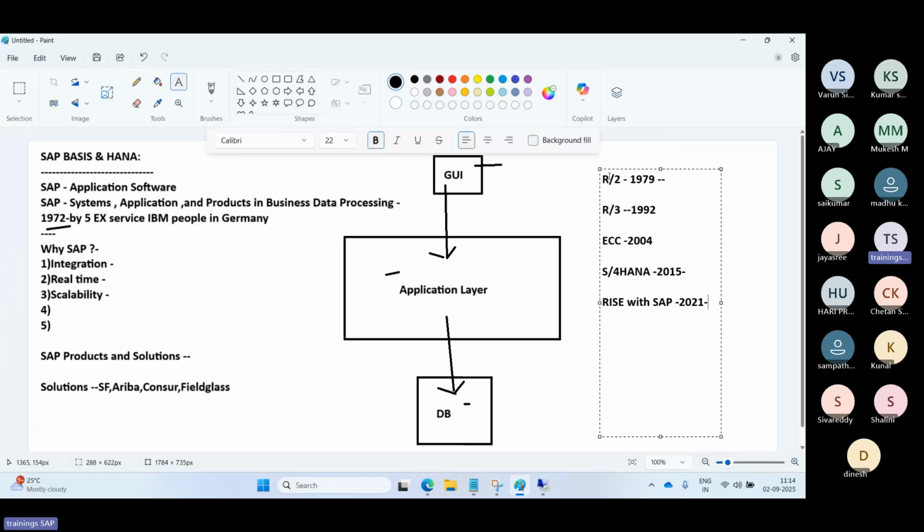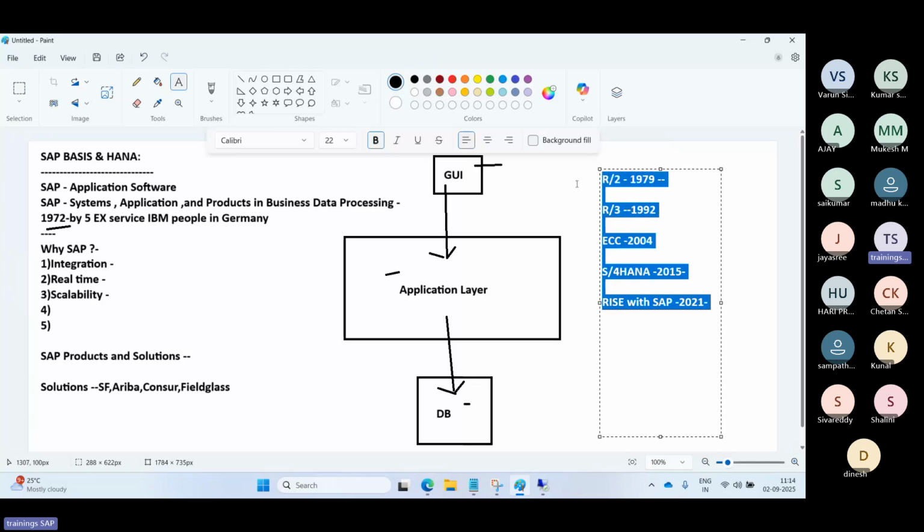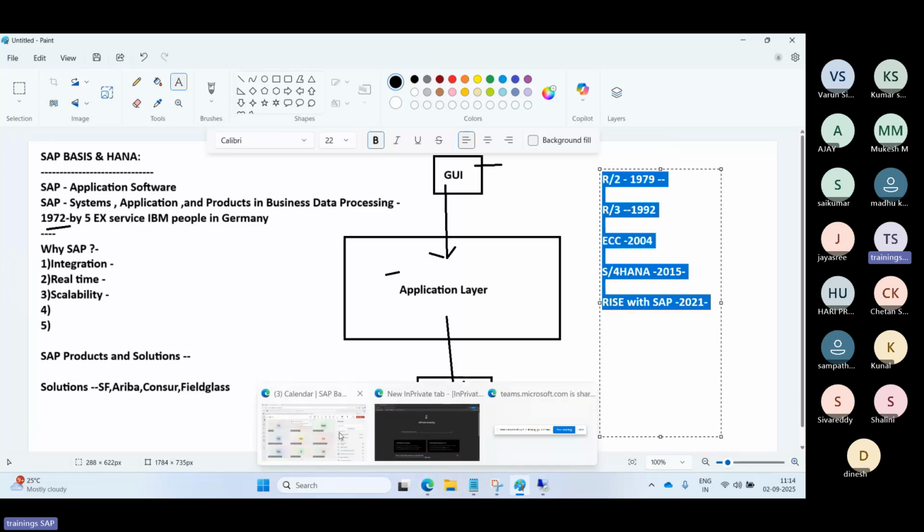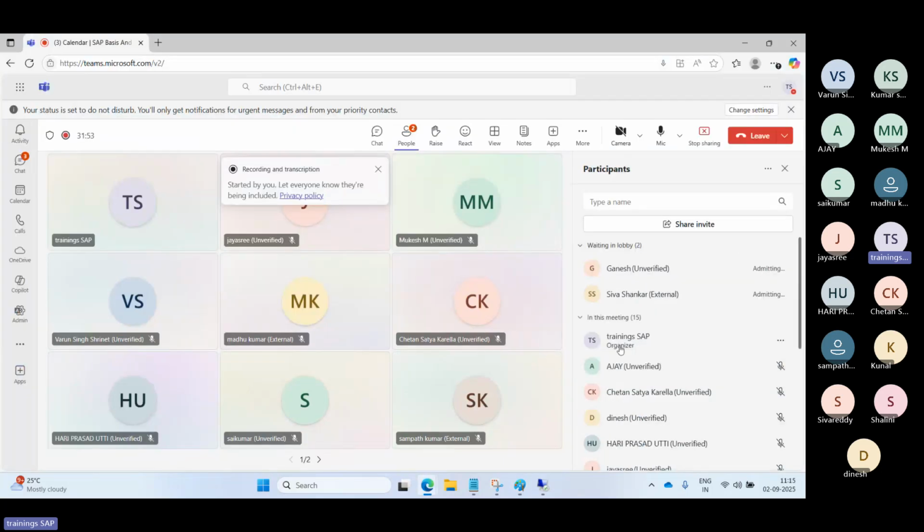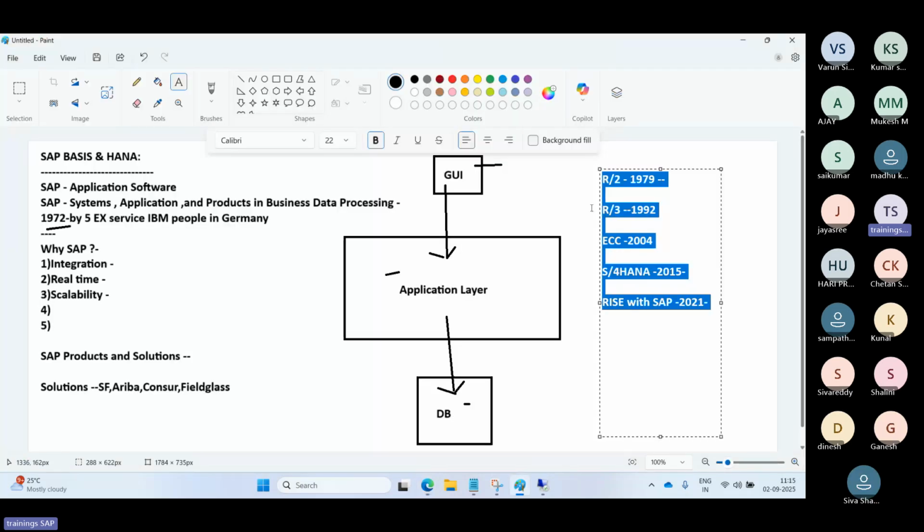See, from 1972 till now, how they have changed and how they have innovated the technologies and everything. This is their business navigation, and this is the key evolution of SAP, how they released and started all these things from 1972 through 2004.